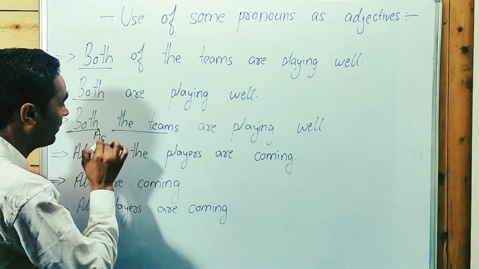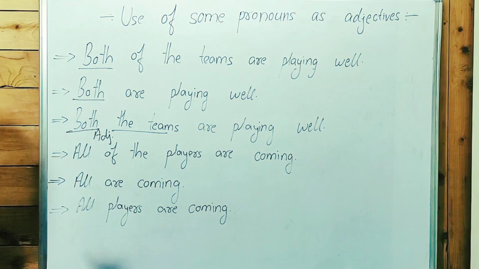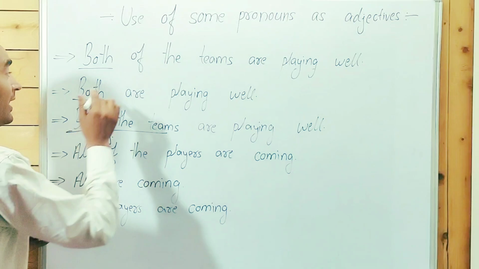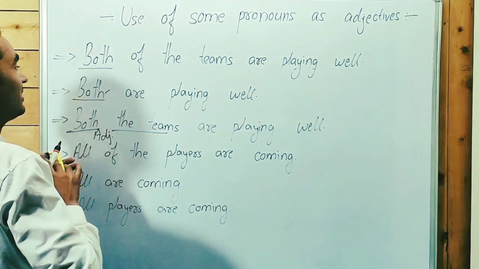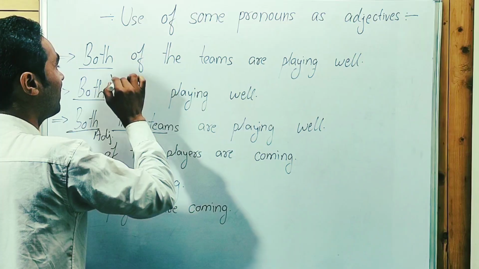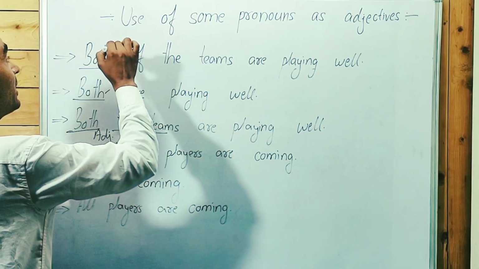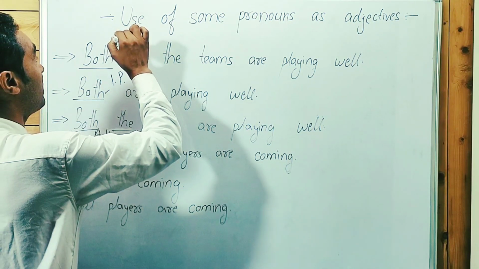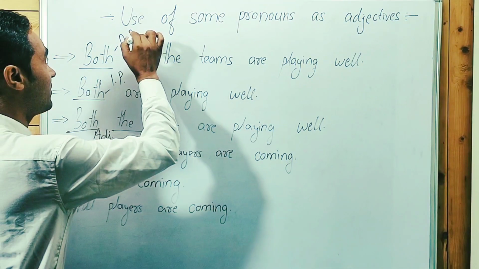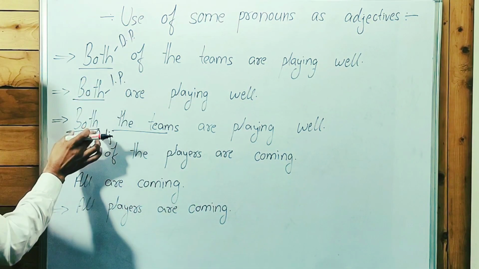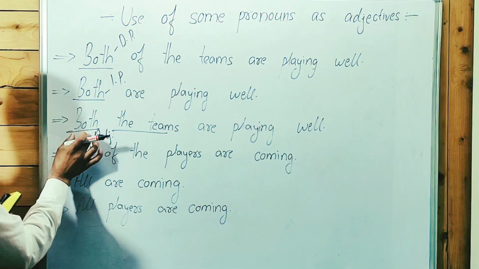Let me write over here. I'm so sorry, I'm writing roughly. Both is an adjective over here. Here, indefinite pronoun. Here, distributive pronoun. Both has been used as a distributive pronoun. Here indefinite pronoun. And here, adjective.